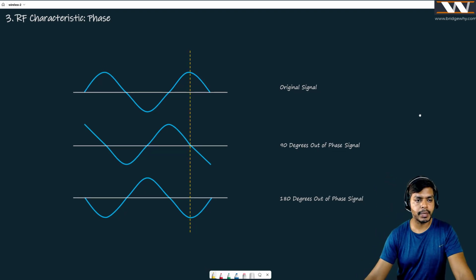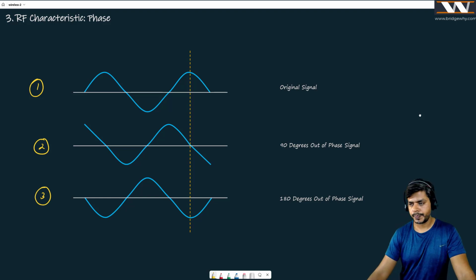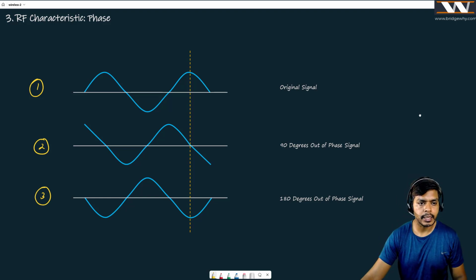So I am naming these signals. This is my signal number 1. This is my signal number 2. And this is my signal number 3. As simple as that. Now, if you see, this signal has started from here. Everything has started from this common line.